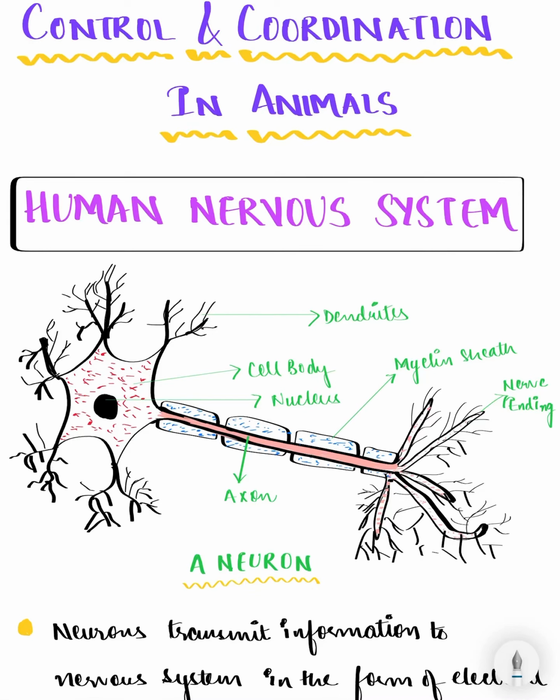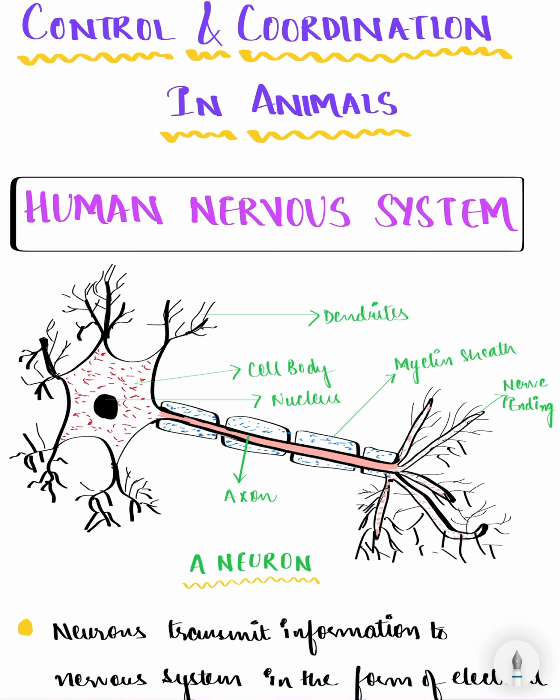Hello everyone, in this video we'll be talking about the human nervous system. The function of the human nervous system is to coordinate all the activities of our body, and it also helps all the other organ systems to work together in a coordinated manner.